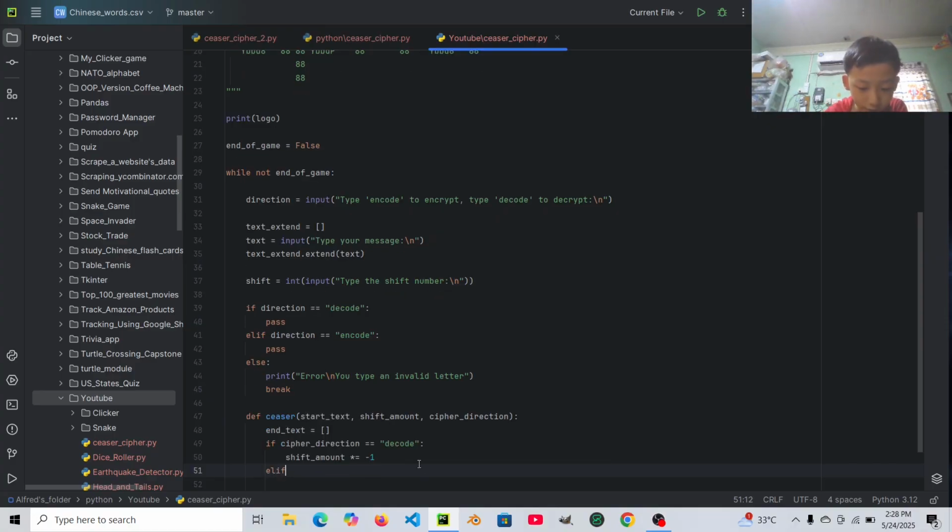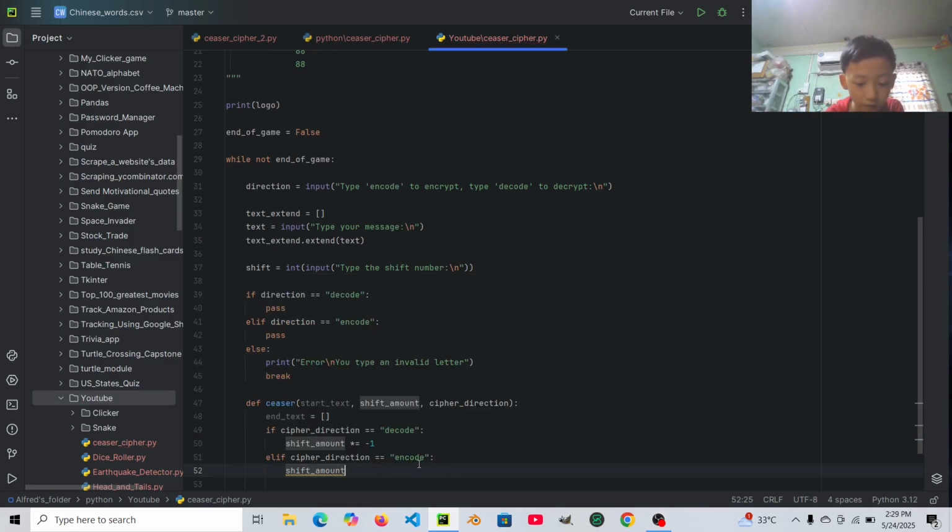If the cipher direction equals to encode, then the shift amount will be multiplied by 1.